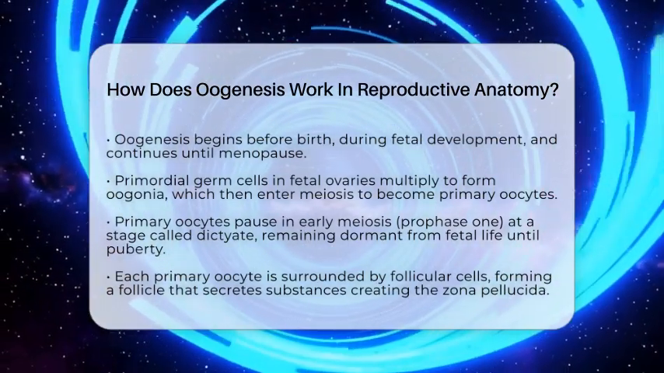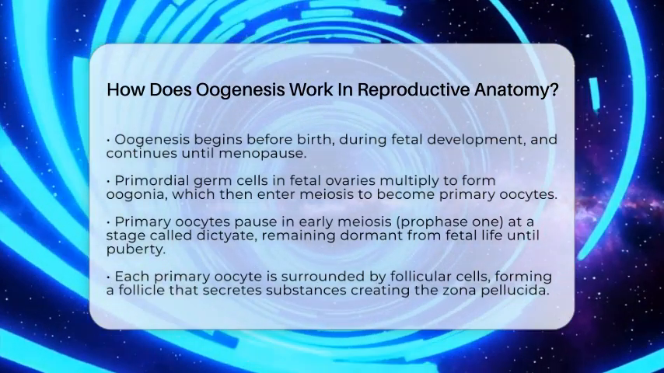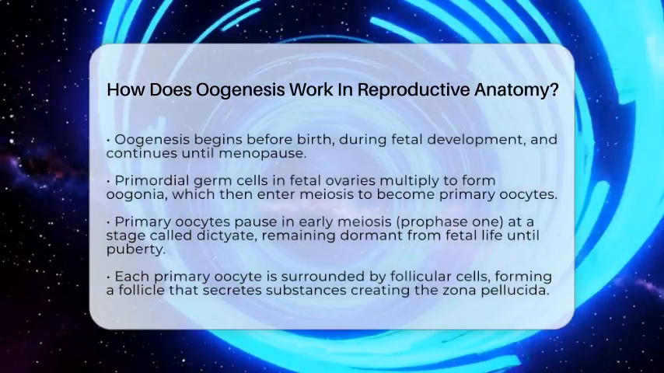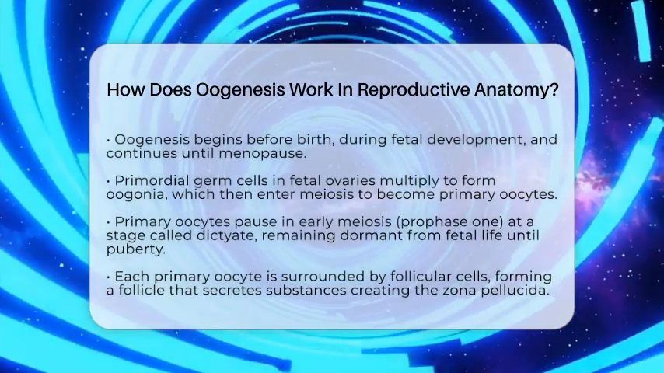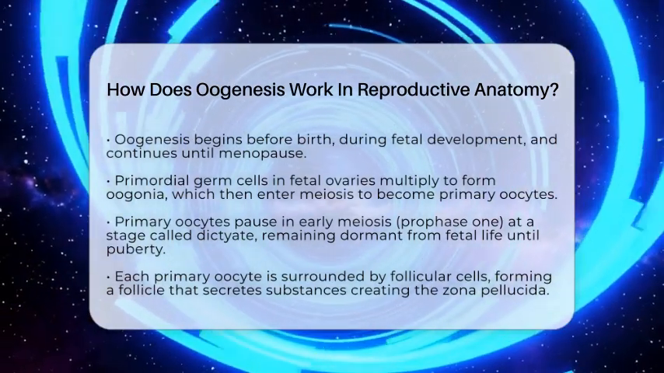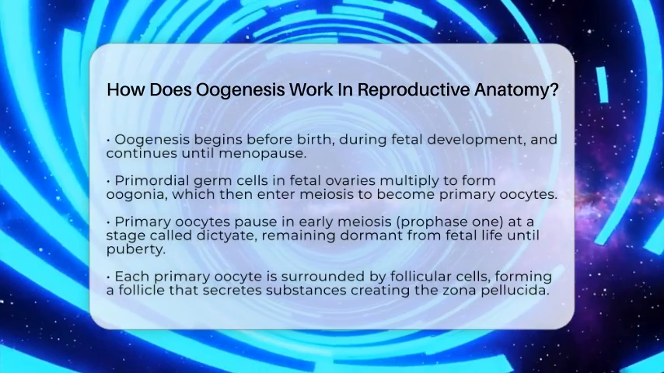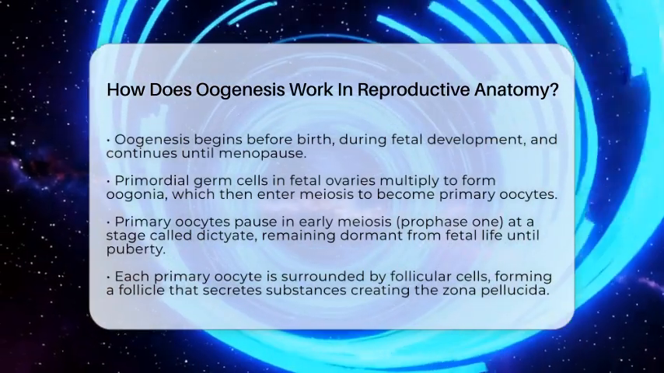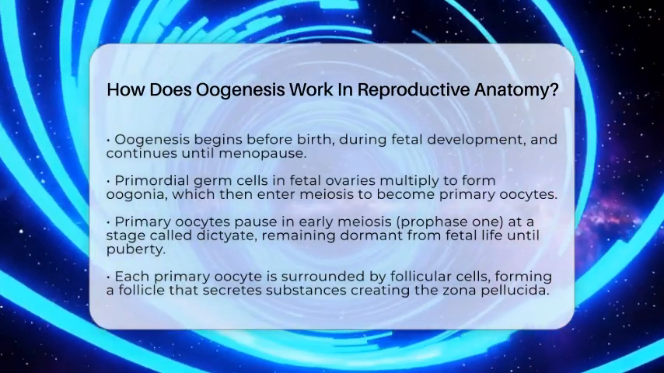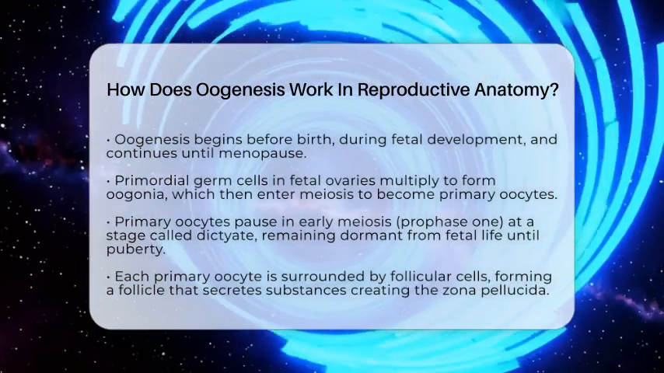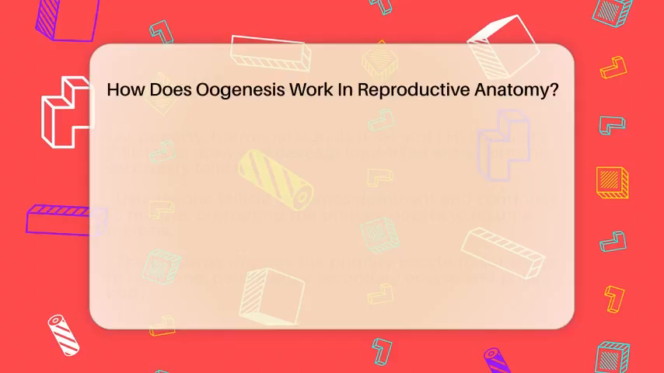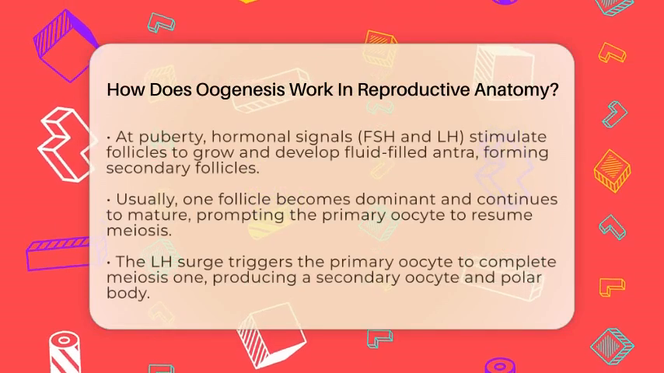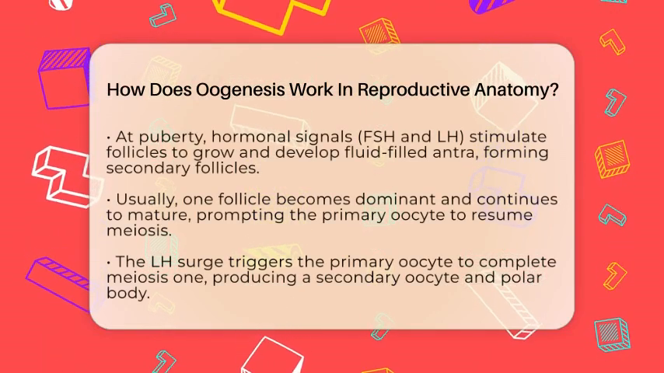Oogenesis begins with primordial germ cells in the developing fetus's ovaries. These cells multiply through mitosis, forming oogonia. These oogonia then enter meiosis, a special type of cell division, and become primary oocytes. But here's the interesting part. These primary oocytes stop developing at a very early stage called prophase 1 of meiosis 1. They stay in this pause state, called dictyate, from fetal life until puberty.